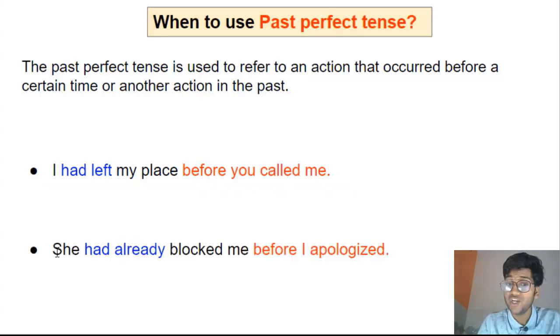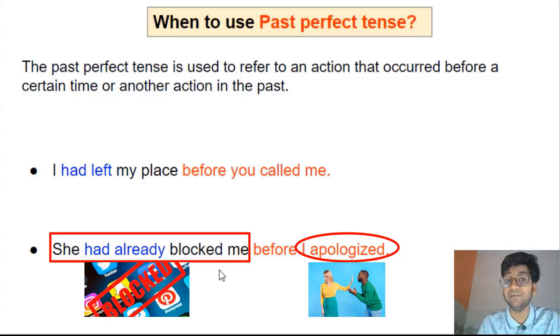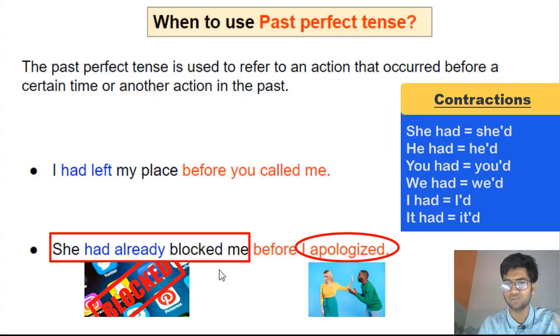Second example, she had already blocked me before I apologized. She had already blocked me before I apologized. She had can be changed into she'd, which is a contraction of she had, which is more common in spoken English, right? Let me tell you about contractions. I had is contracted into I'd. He had, he'd. She had, she'd. You had, you'd. We had, we'd. It had, it'd, right?